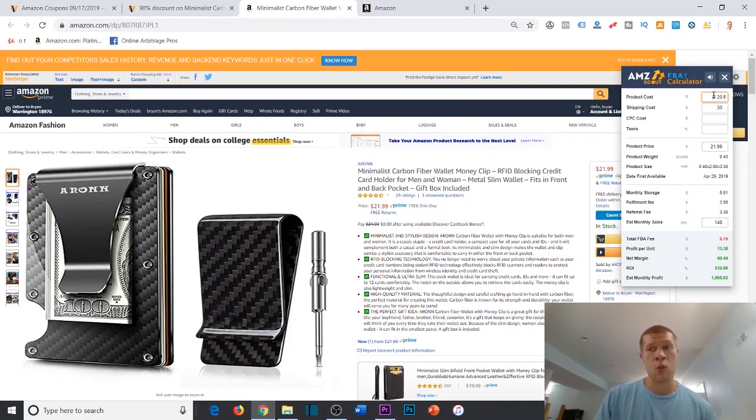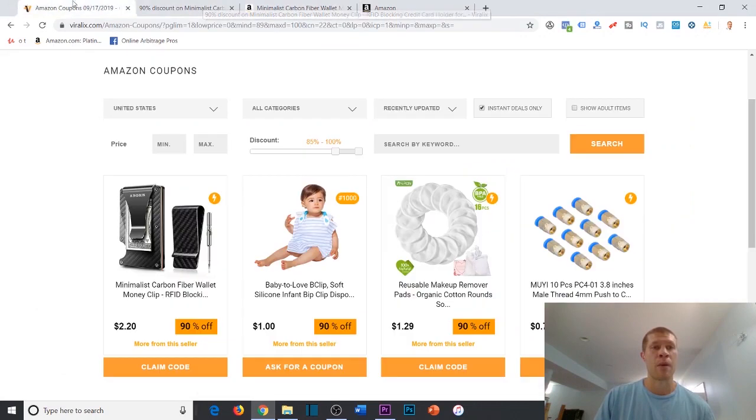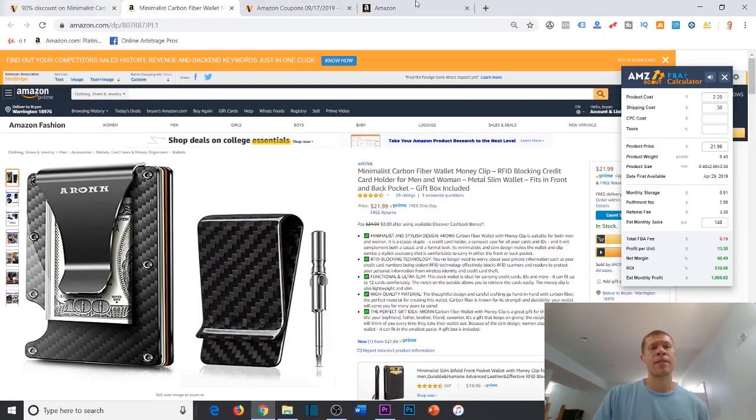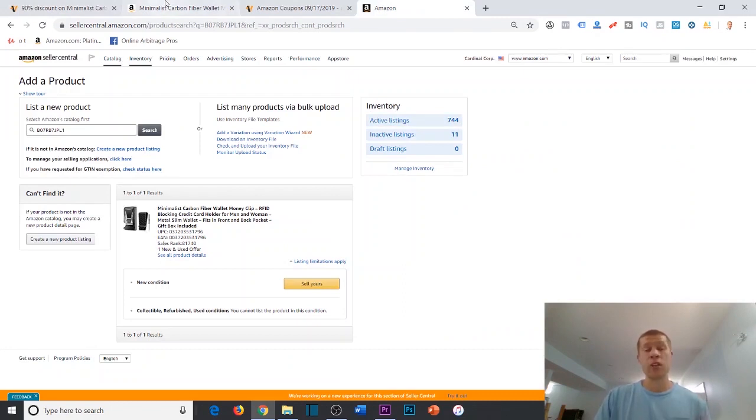So this is going to be a $13, like I said, $13.30 profit margin. You're spending $2.20, and you're going to make $13.30 on this product. So it's a great product to buy. Okay, I'm going to keep that up because I'm probably going to buy that. We'll drag that over.